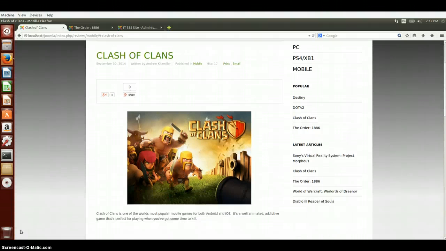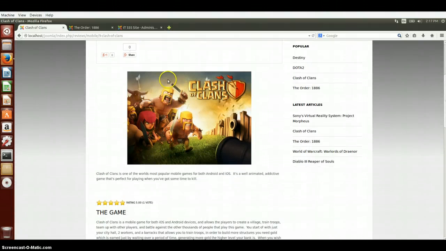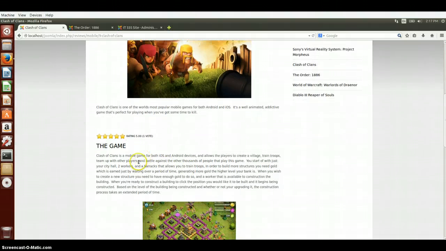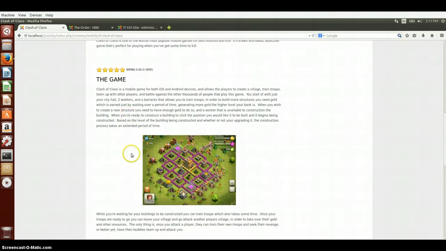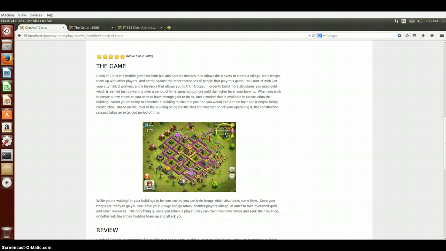So I start off each review with a banner image of the game as well as the read more text that's displayed right here. Then I display the extra vote user rating of the game based on the number of users that have voted. At the beginning of each article, I start off with a little bit of background information about the game regarding its story and setting and things like that. And then I usually provide a picture of the actual gameplay.